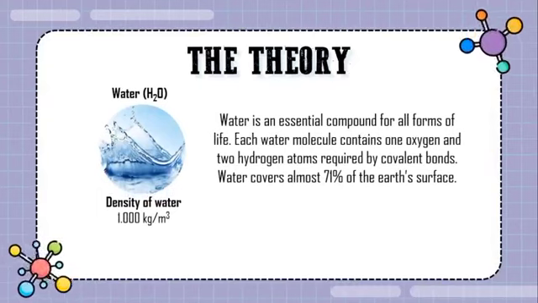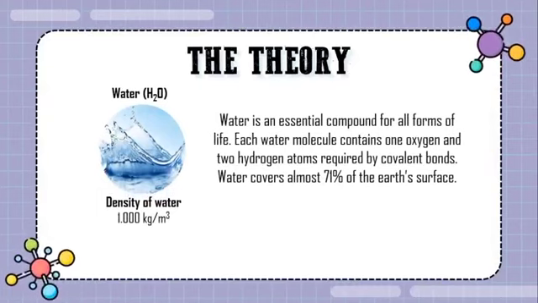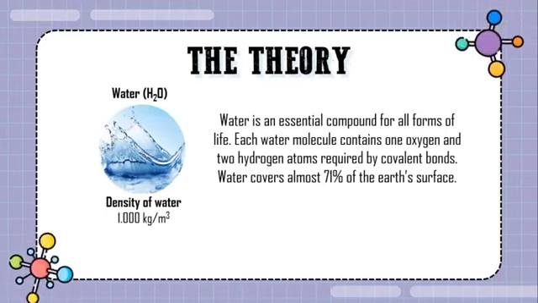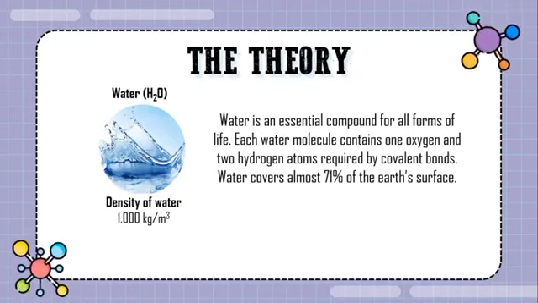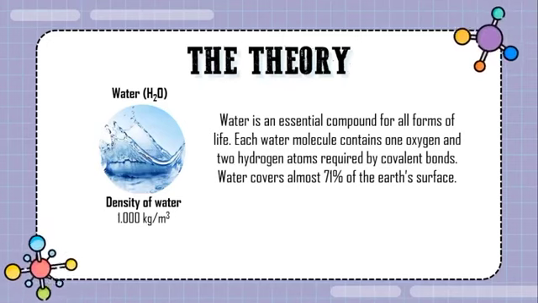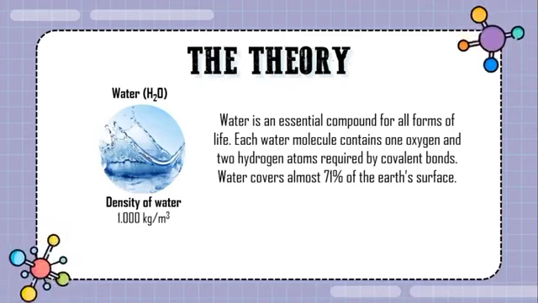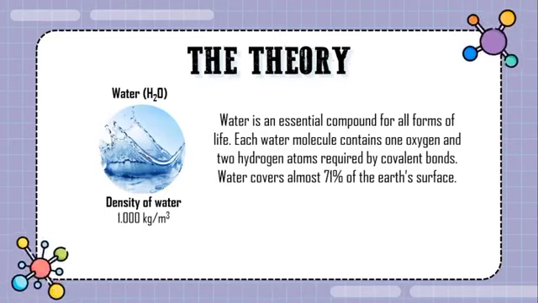The theory of water. Water is an essential compound for all forms of life. Each water molecule contains one oxygen and two hydrogen atoms joined by covalent bonds. Water covers almost 71% of the Earth's surface. Density of water is 1,000 kilograms per cubic meter.